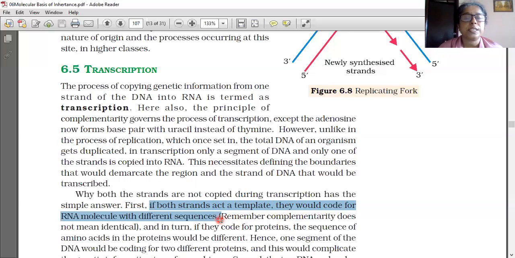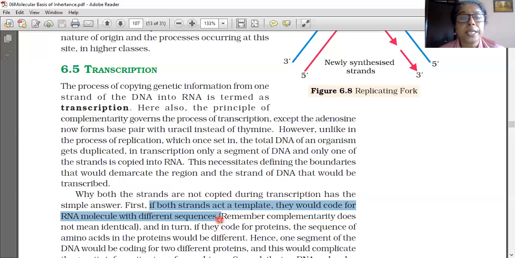Suppose two strands are acting as a template, they would code for RNA molecules with a different sequence only. How is it understood? On one side of the DNA, A is there, then on the other side what will be there? Thymine will be there. So if RNA is forming from the adenine-containing strand, then uracil will be there. And if RNA is forming from the thymine-containing polynucleotide, then adenine will be there. So both of them will be different.